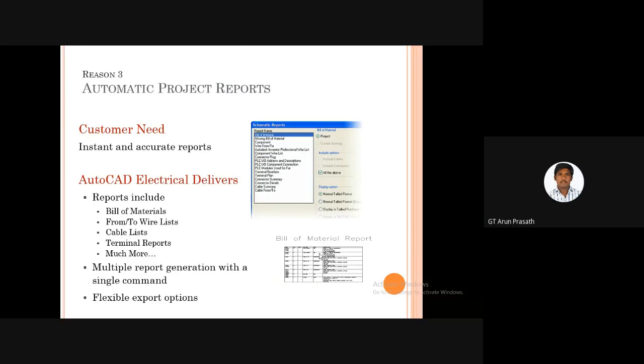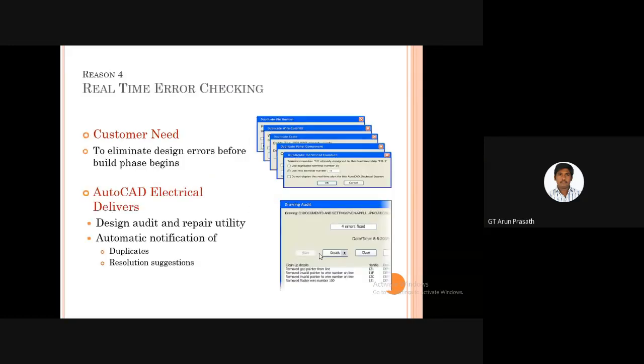If we have an electrical company or electrical supply company, then we can draw it and give it to the customers. By using this automatic project report, in an instant you will get the billing of the materials we used for a particular design. Okay, next, real time error checking.